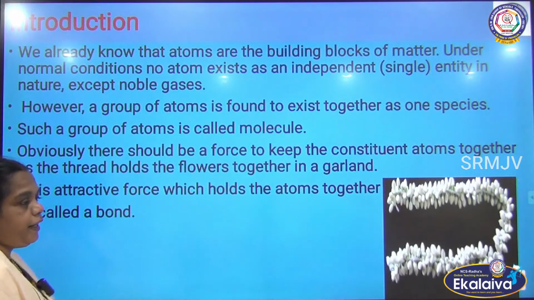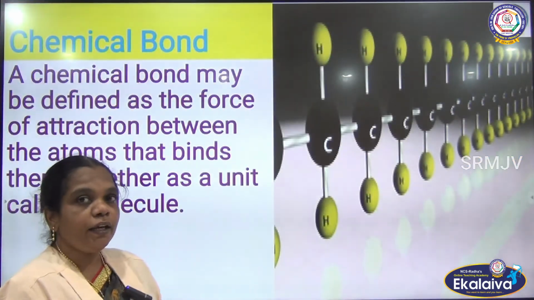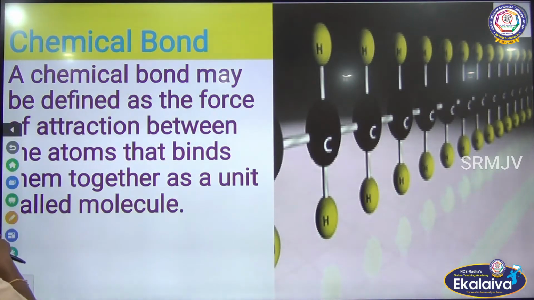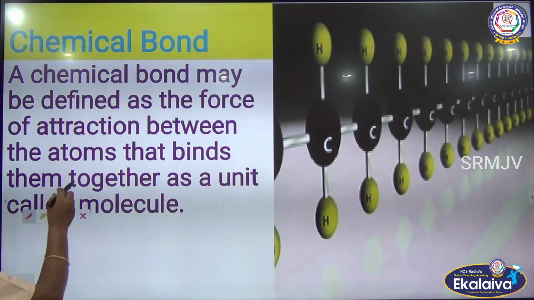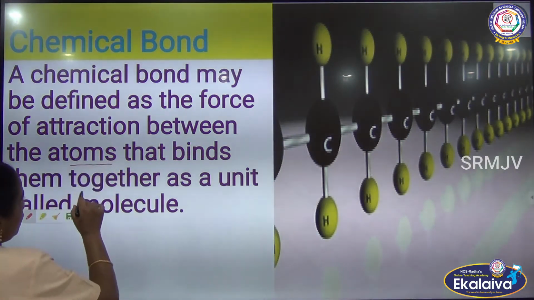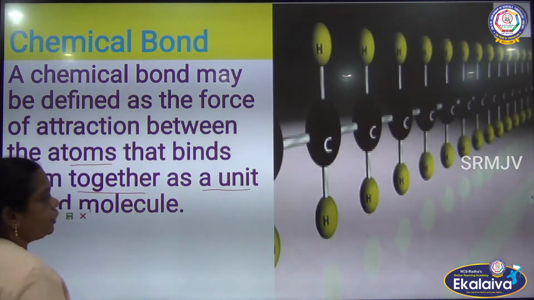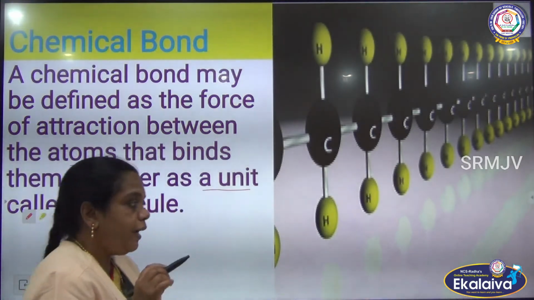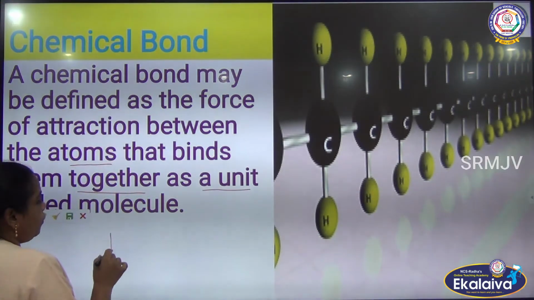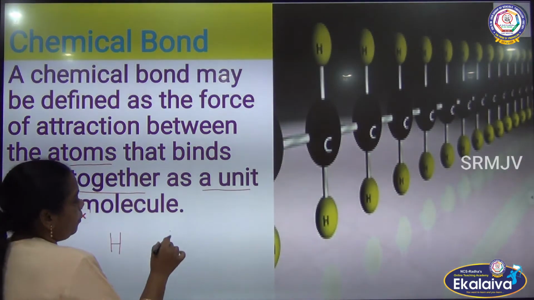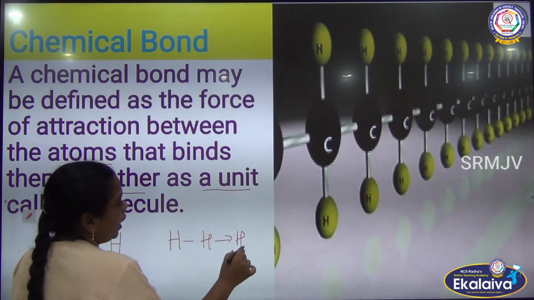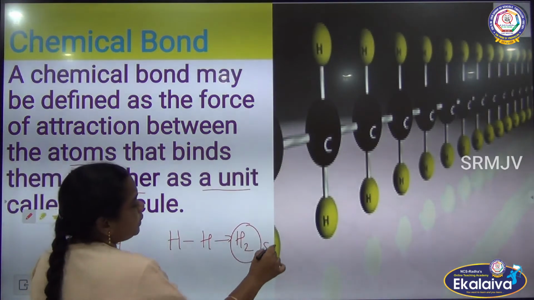What is meant by chemical bond? The chemical bond is nothing but the force of attraction between atoms that binds them together as a unit, so they can form a stable one. A hydrogen atom alone cannot be stable, but if it combines with another hydrogen to form a hydrogen molecule, it is a stable one.